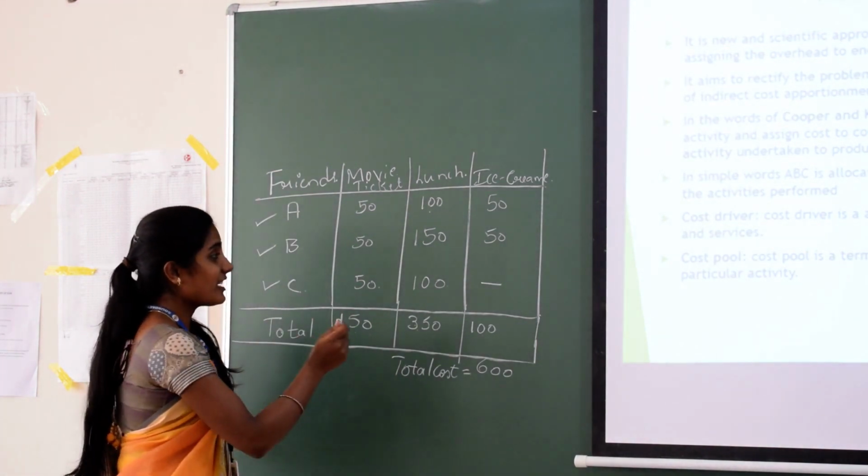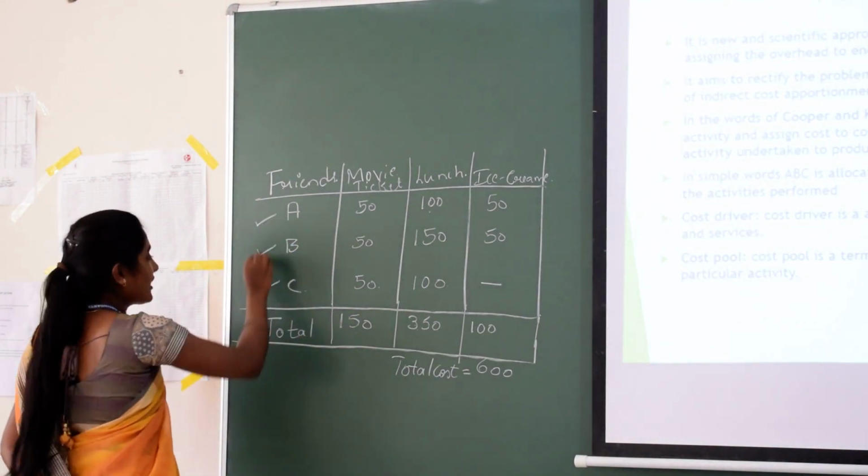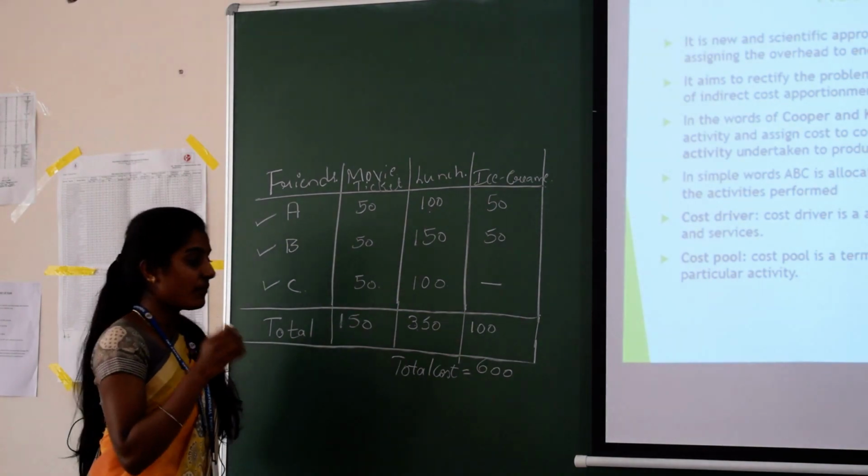So 600 is the total cost for the three members, that is, three friends.